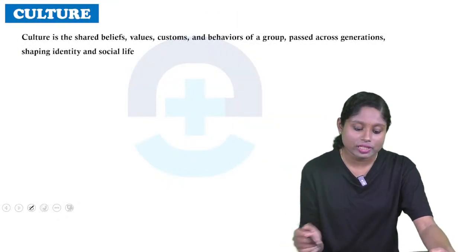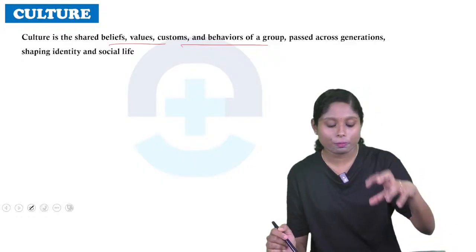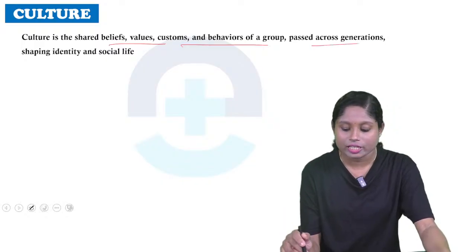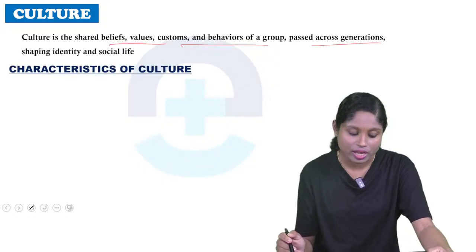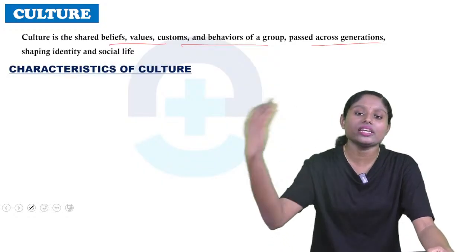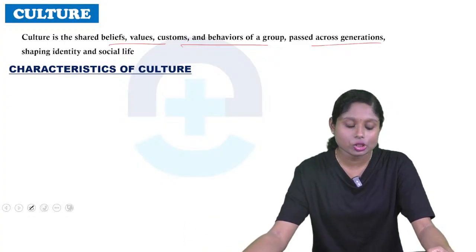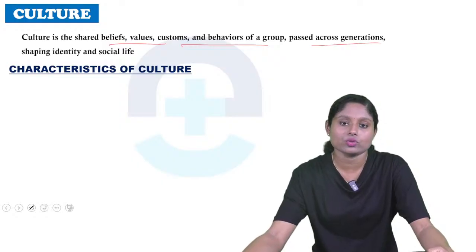So what is culture? It's the shared beliefs, values, customs and behavior of a group. So a group of people will share the beliefs, values, customs. That is what is called culture. It is passed across generations, shaping identity and social life. So Indian culture is entirely different from European culture, because it's passed from generation to generation. So it's the shared beliefs, values, customs and behaviors of a group.